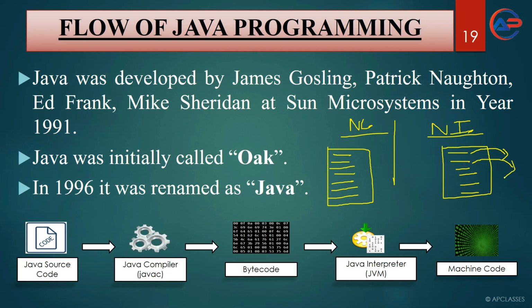Then this line gets converted to machine code, very fast. Then this line gets converted, so you will think it is very fast. As it is doing one by one, initially it looks like the interpreter is working faster, but here unless and until everything gets converted to machine code, it will not show you the result.